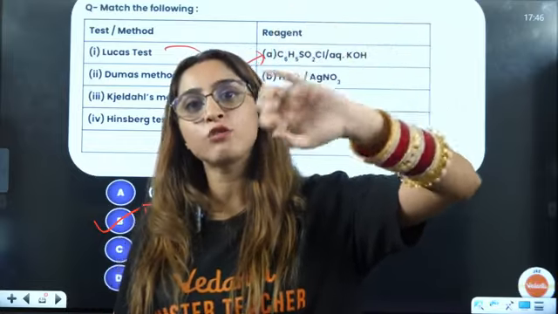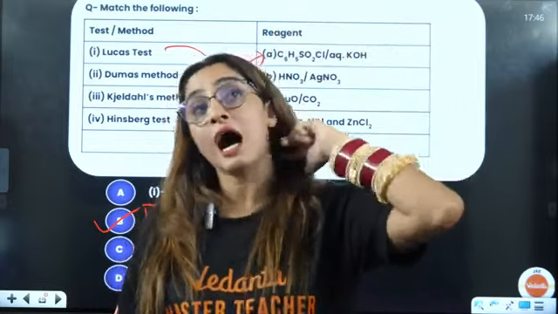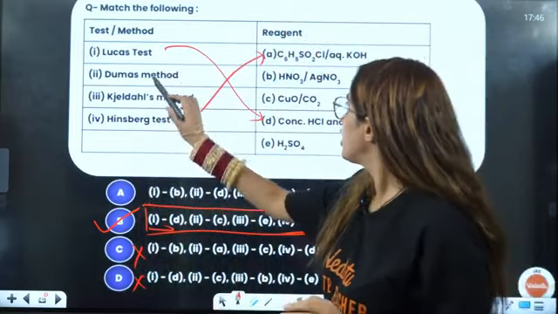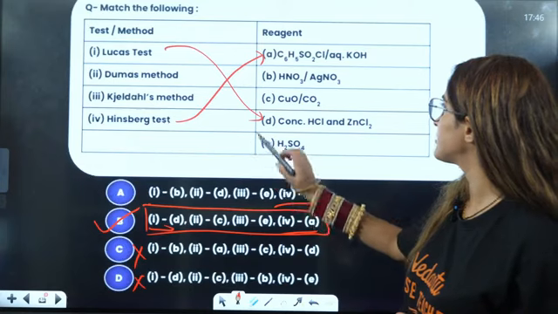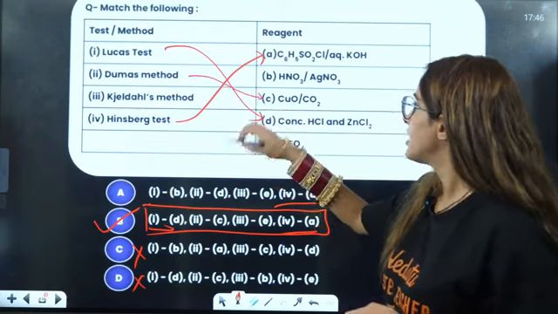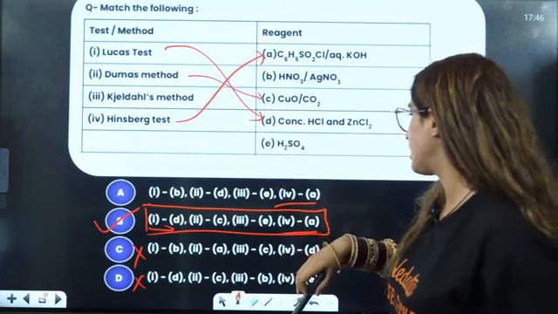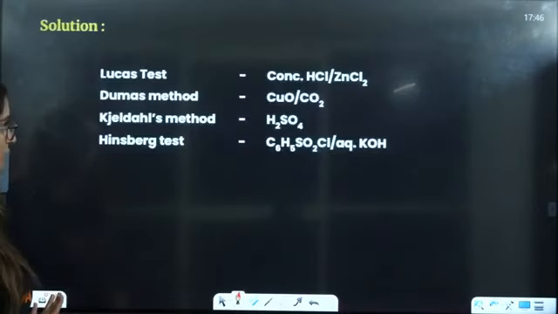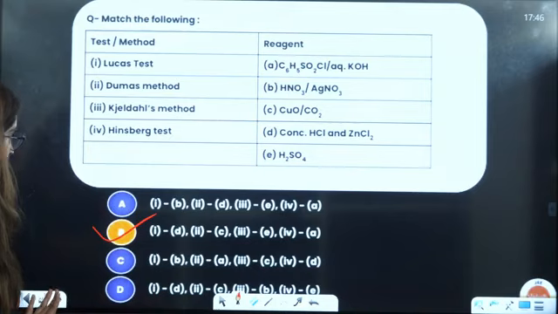So I have picked out some interesting questions that will be asked in VITEEE. So the Dumas method will be second and C, that is CuO. Gildas is E, that is H2SO4. So the answer will be second, so B is the correct answer.